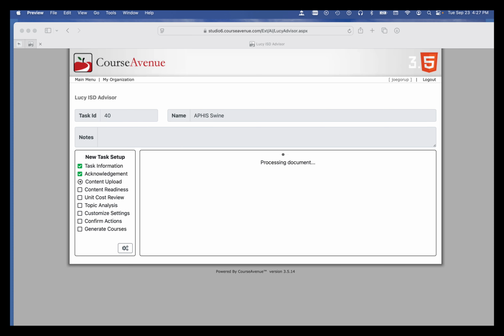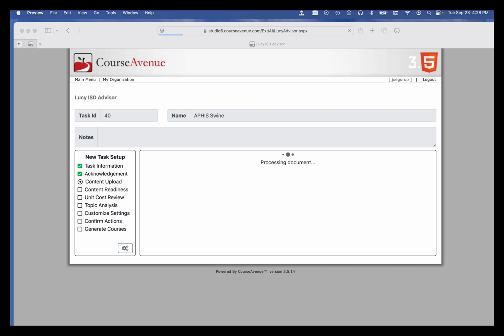Now, what's going to happen is we're analyzing the document, we're parsing it, and we're going to do an analysis of, is it ready to be transformed into e-learning? What we mean by that is sometimes we've had people say, oh, hey, look, I have a PowerPoint. I'd like to use this as a basis for a course. Hey, great, send it over. And they send it over, and it's basically 12 pages with some bullet list items. There's actually no substantive content in there.